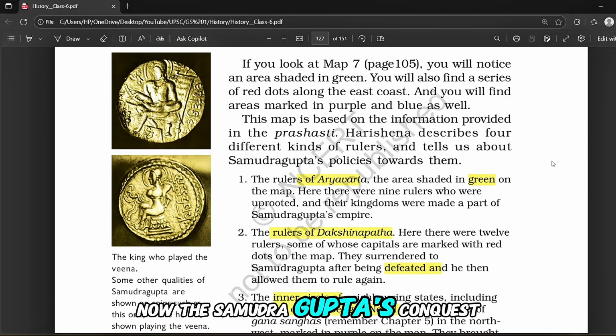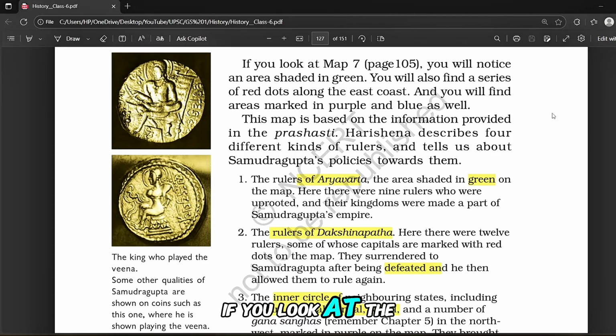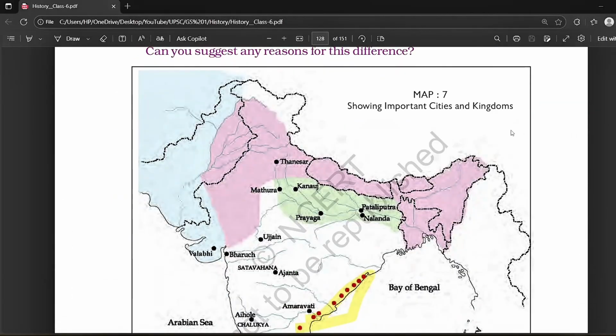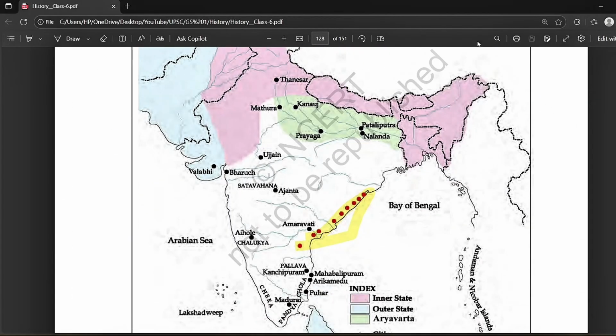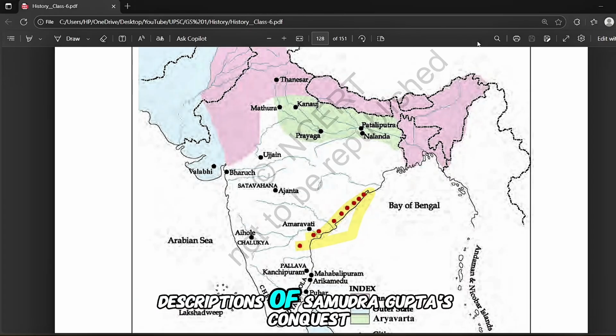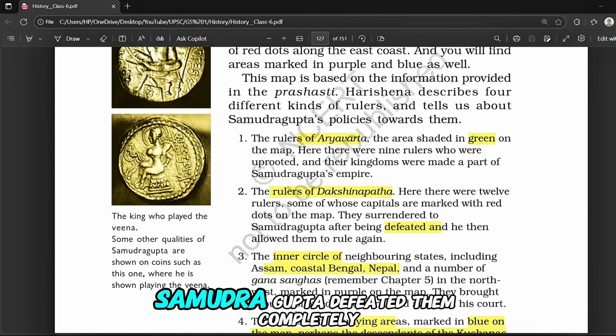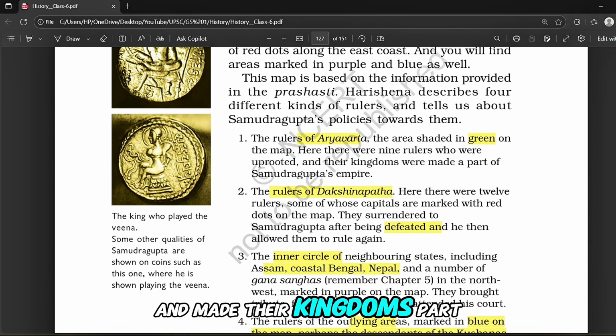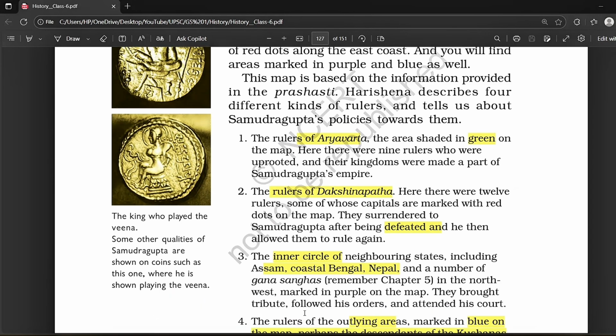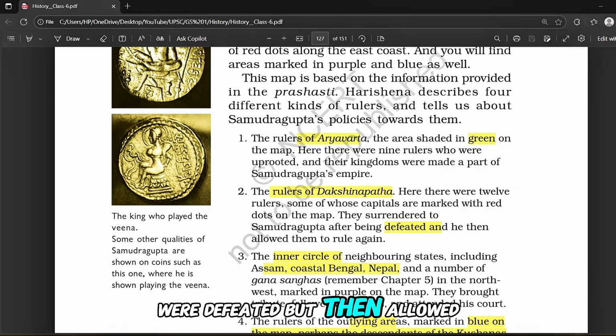Now, Samudragupta's conquests. If you look at the map in your book, that is this one, you will see different colored regions. Those are based on Harisena's descriptions of Samudragupta's conquests. In that, rulers of Aryavarta, there were 9 rulers here. Samudragupta defeated them completely and made their kingdoms part of his empire. And rulers of Dakshinapatha, they were 12 rulers. They were defeated but then allowed to rule again.